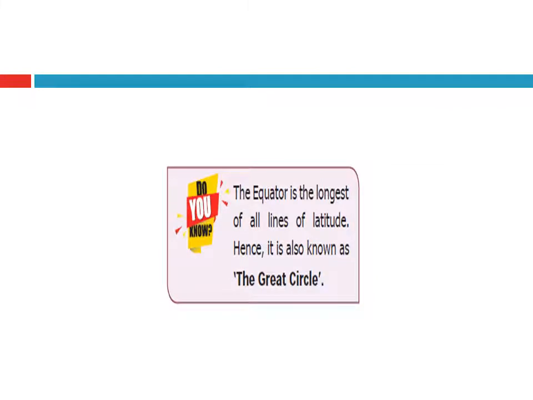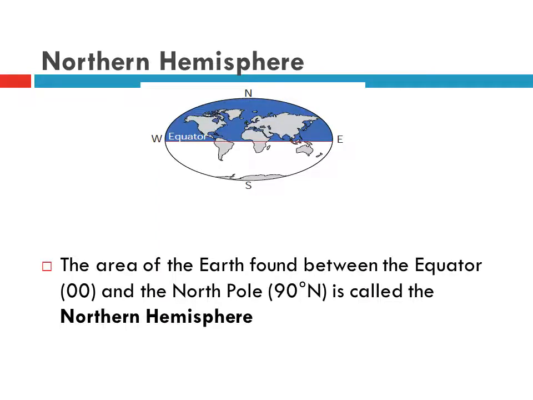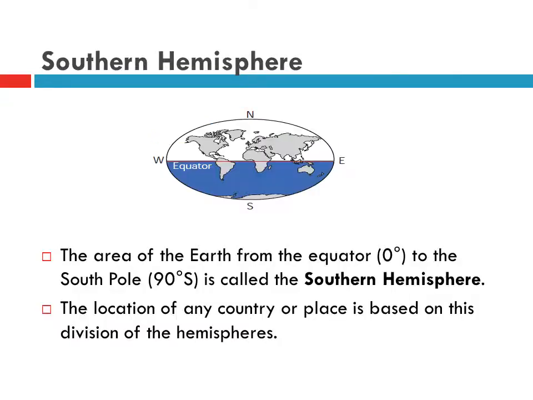Do you know the equator is the longest of all lines of latitude? Hence, it is also known as the Great Circle. What is in the Northern Hemisphere? The area of the Earth found between the equator and the North Pole is called the Northern Hemisphere.